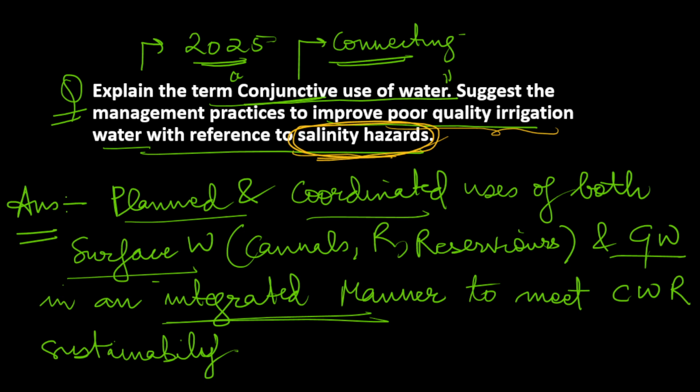Now we will move to the main question, that is management practices. How can we manage the salinity hazards to improve our irrigation water quality? So what are the management practices we will see? First of all, blending of water.